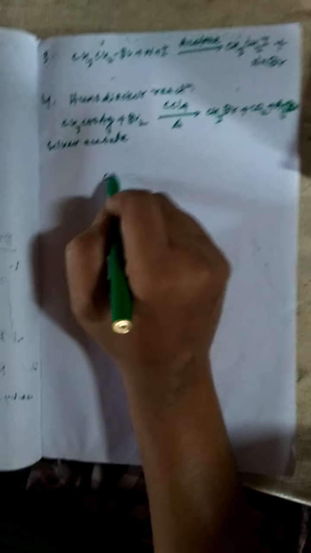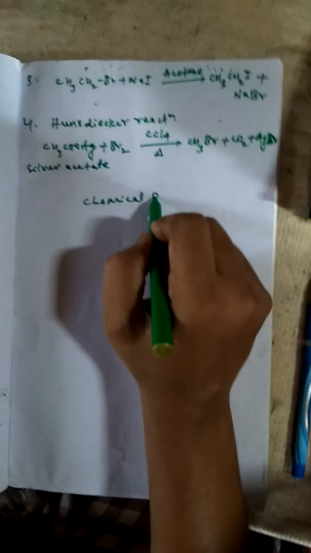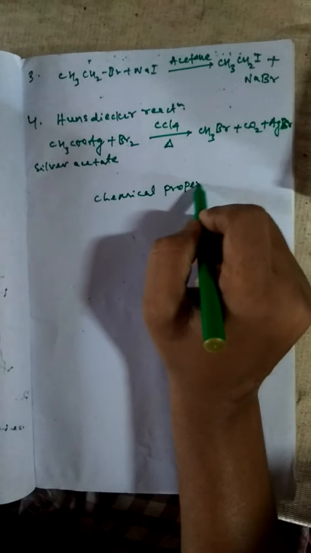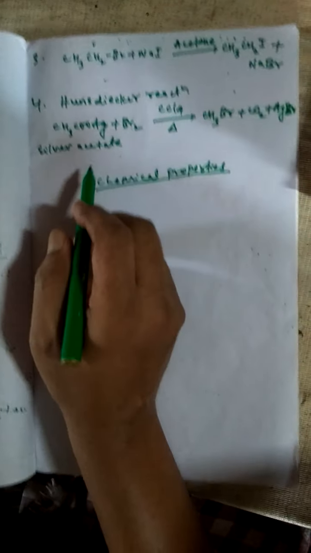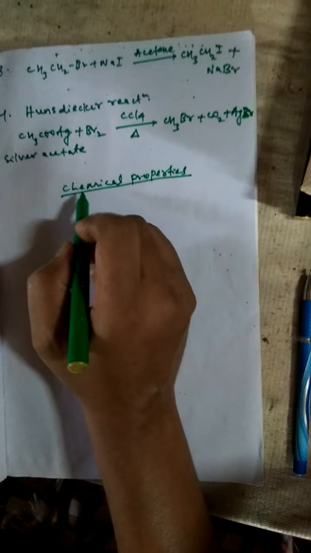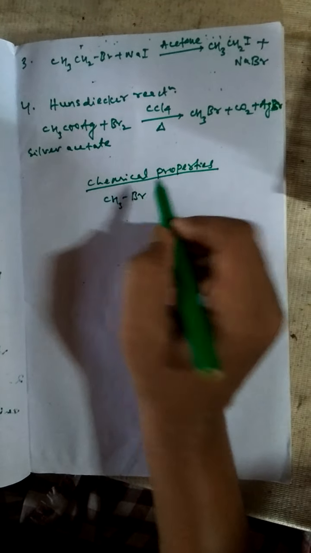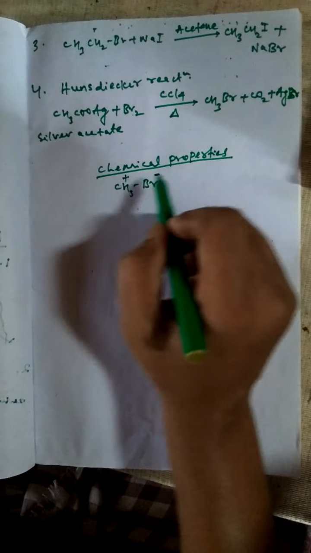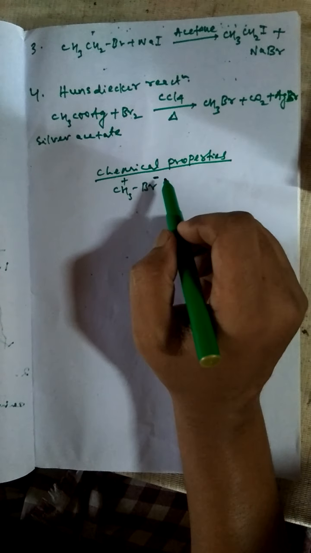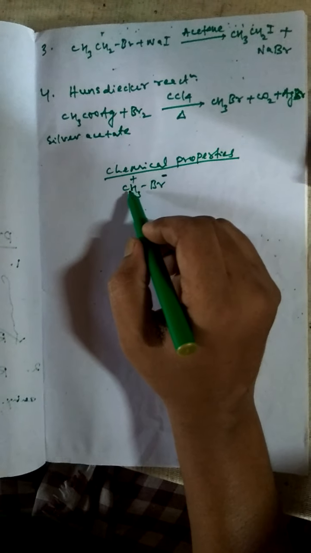Then we can go to chemical properties. What is the chemical property? It is a polar molecule. As I first told, this is delta minus, this is delta plus. Bromine, chlorine, halogens are the most electronegative elements in the periodic table, and carbon is less electronegative.